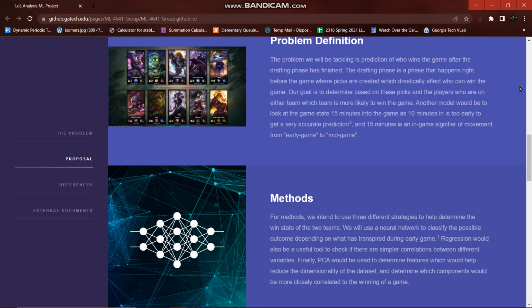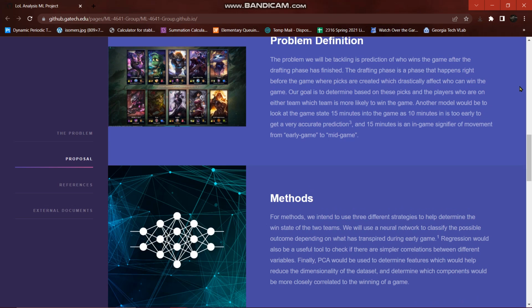Regression will also be useful to check if there's any correlations between these different factors. Most of the time, if you have more kills, you can get more space and take more objectives, or you have more gold, you'll be able to spend it on items and be stronger for these team fights.